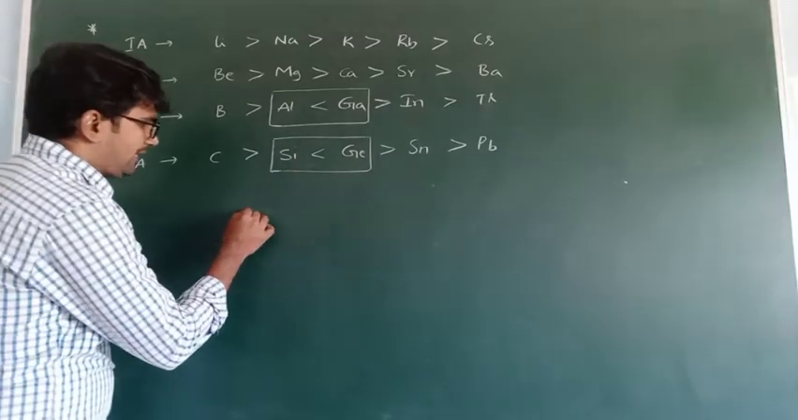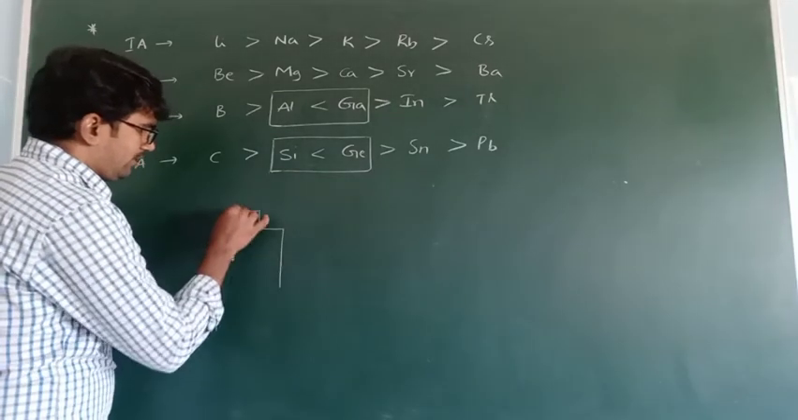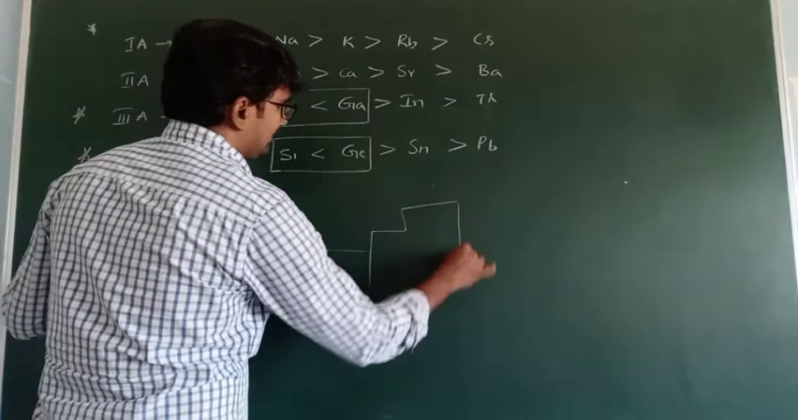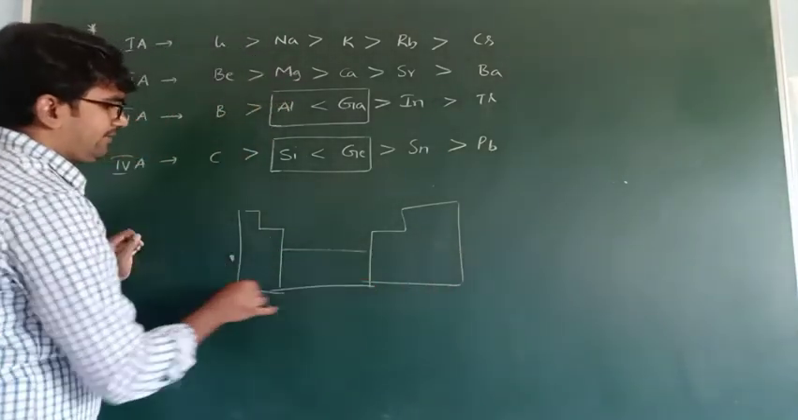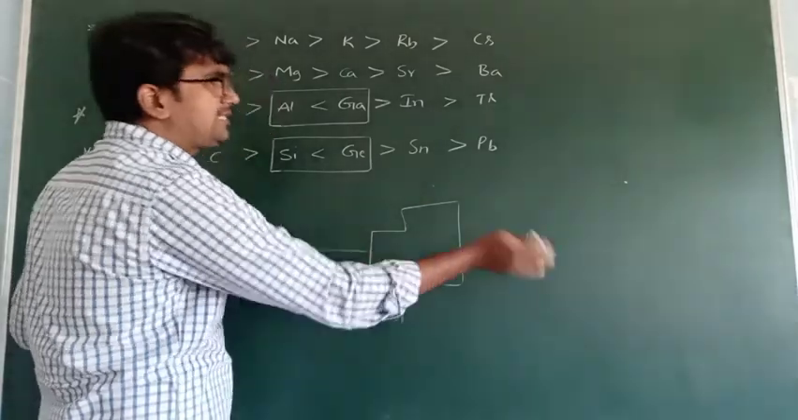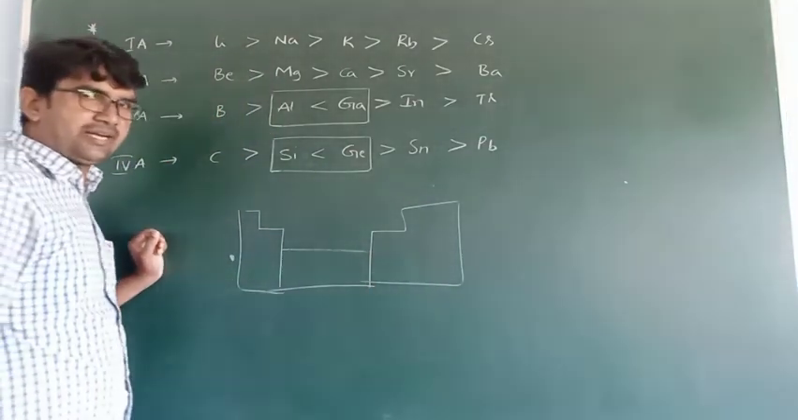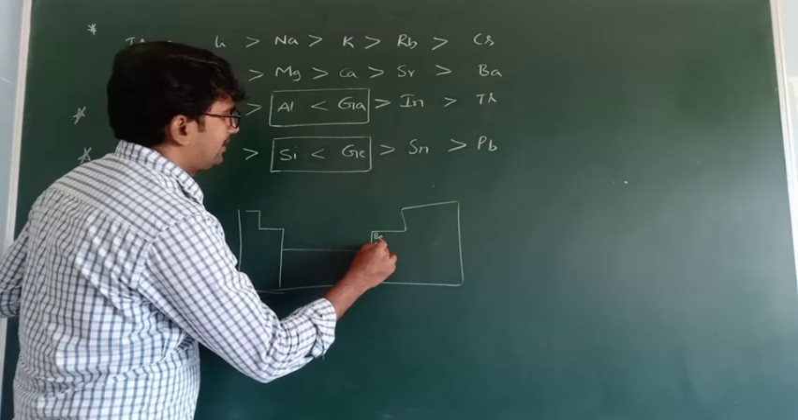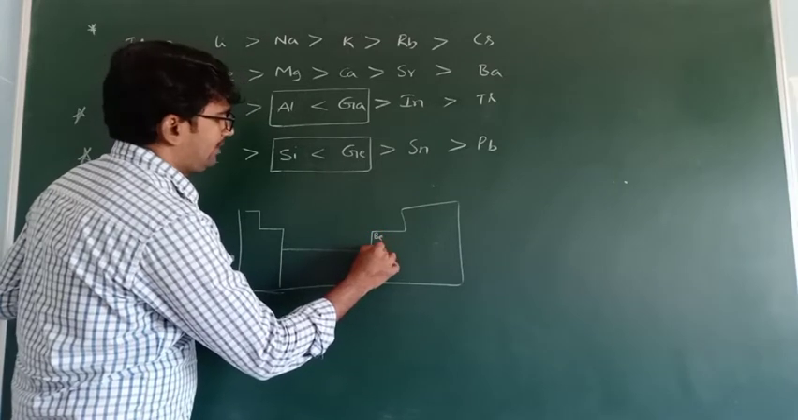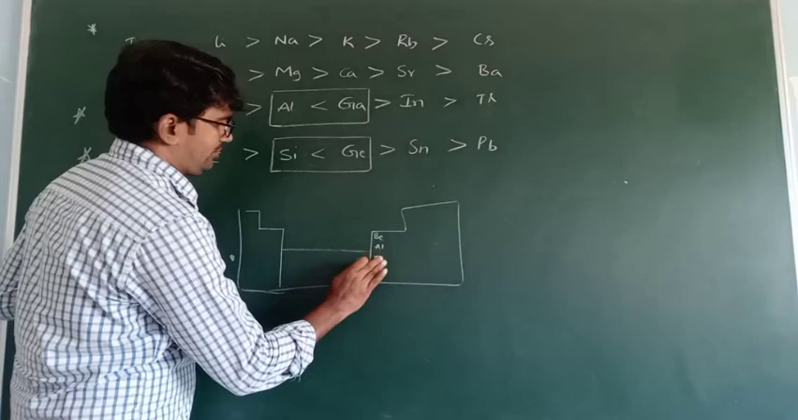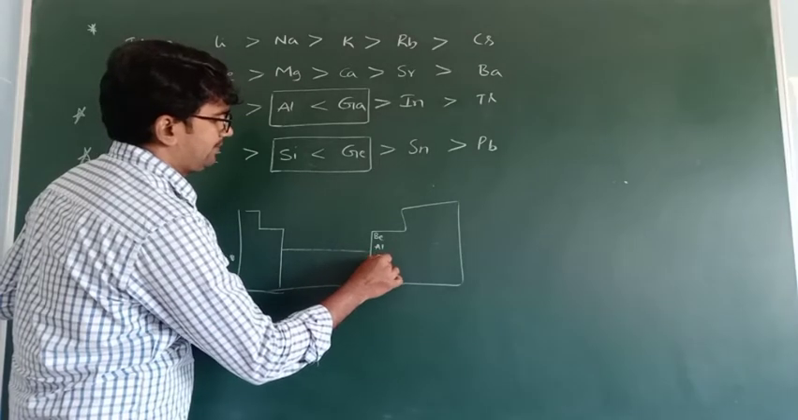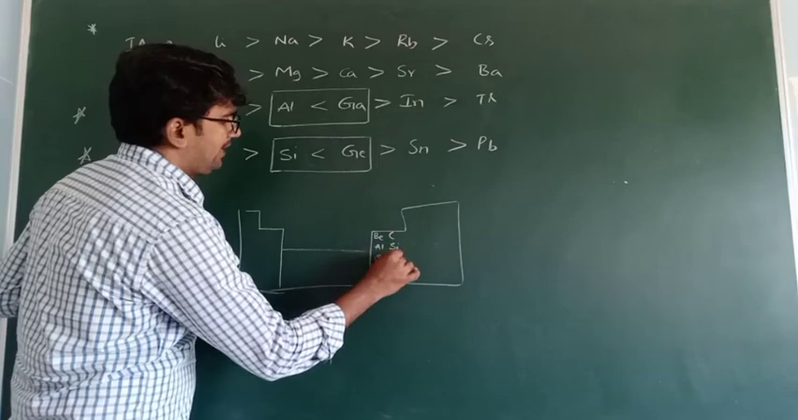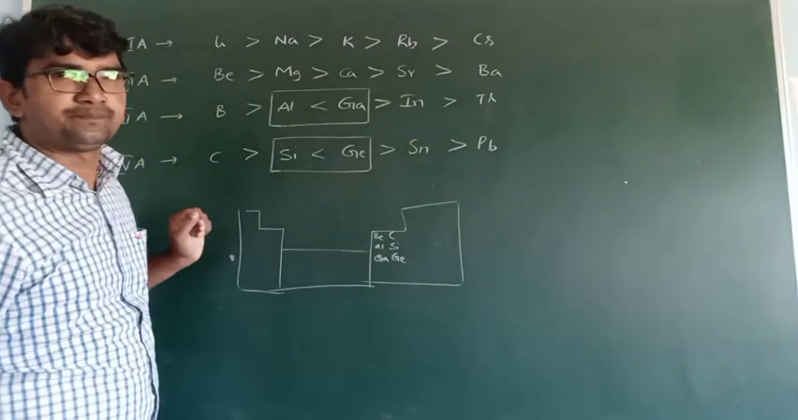Actually, in the periodic table we know that, this is the shortcut of the periodic table. Generally from left to right atomic sizes decrease. This is beryllium, aluminum, next one silicon, next one gallium is coming, and here carbon, silicon, next one germanium is coming.